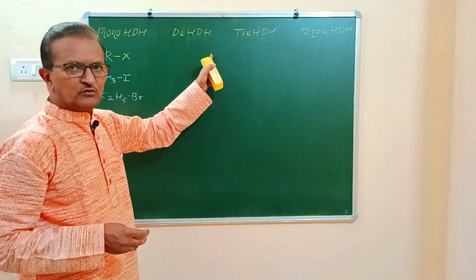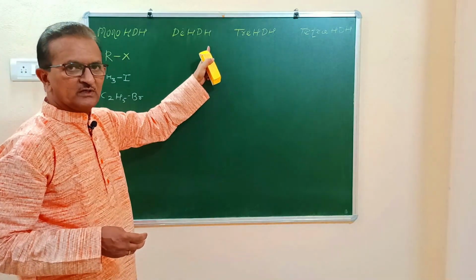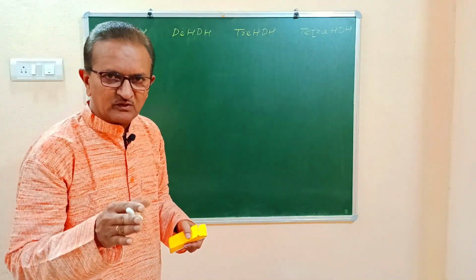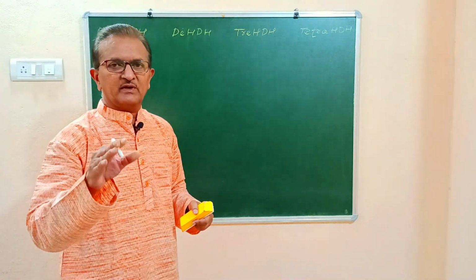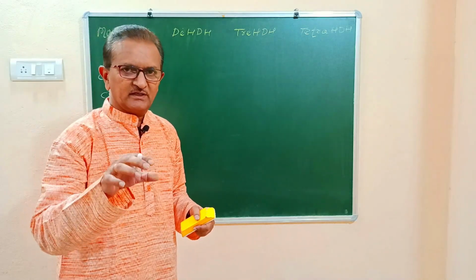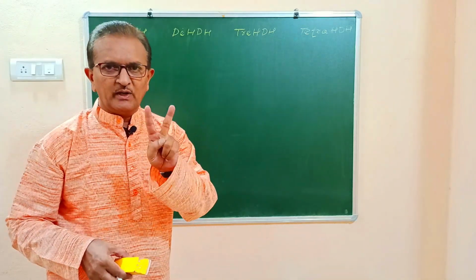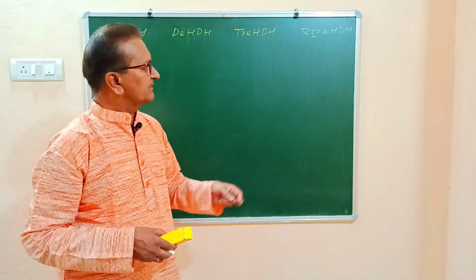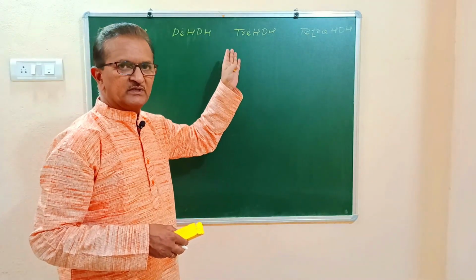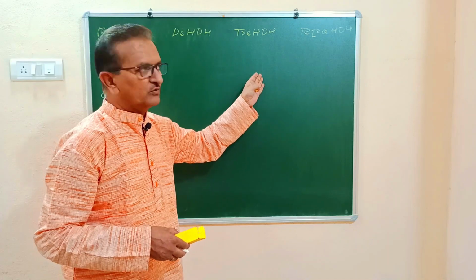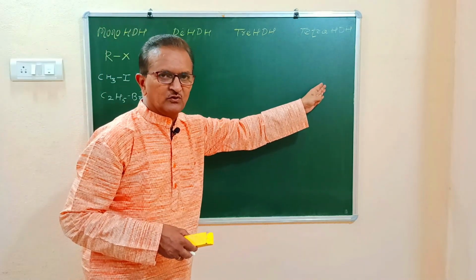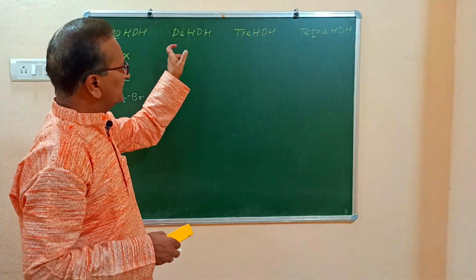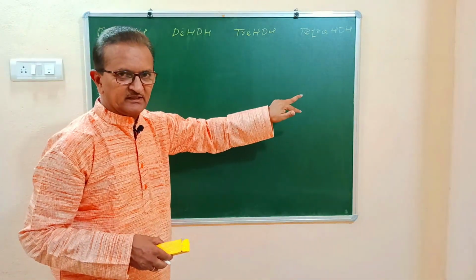What do you mean by dihalogen derivatives of hydrocarbons? The compounds formed by replacement of two hydrogen atoms of an aliphatic or aromatic hydrocarbon by two halogen atoms are called dihalogen derivatives of hydrocarbons. In a similar manner, we can define trihalogen derivatives of hydrocarbon, tetrahalogen derivatives of hydrocarbon, etc. But here we have written these headings for our understanding.